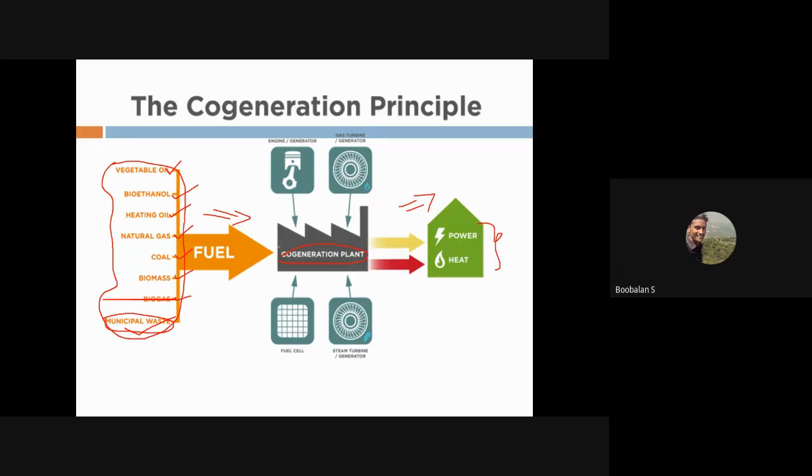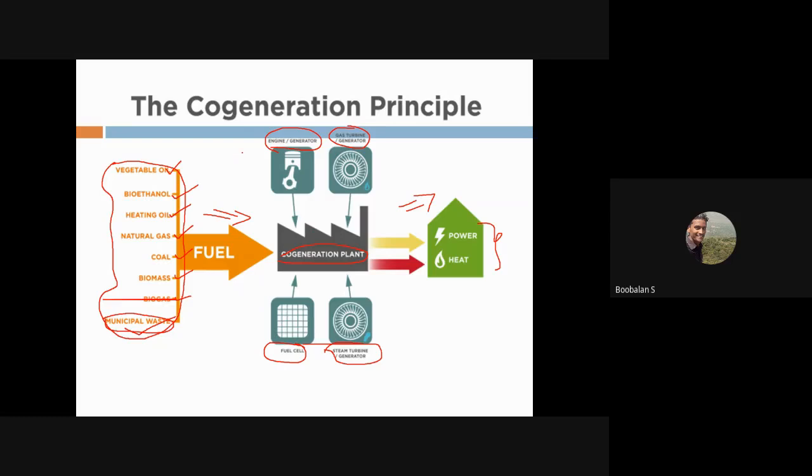So what different types of systems are available to convert these different types of fuel into my output, power and heat? We'll have different types of machines. For example, we have a gas turbine or generator, or IC engine or generator, or a fuel cell, or a steam turbine or generator. See, these are the different kinds of examples. Different kinds of machines are available to convert this fuel into power in a cogeneration plant. We'll discuss one by one.